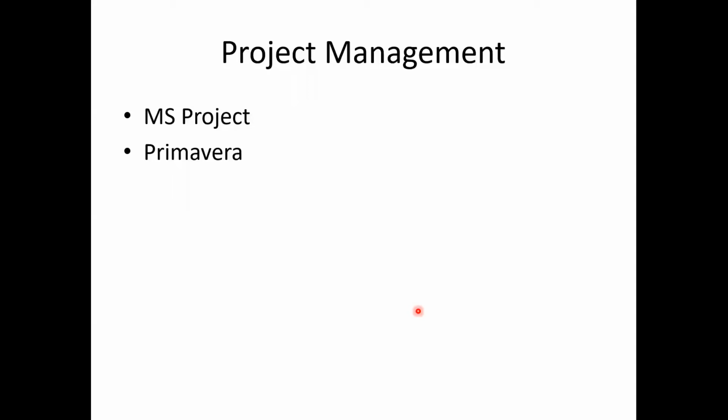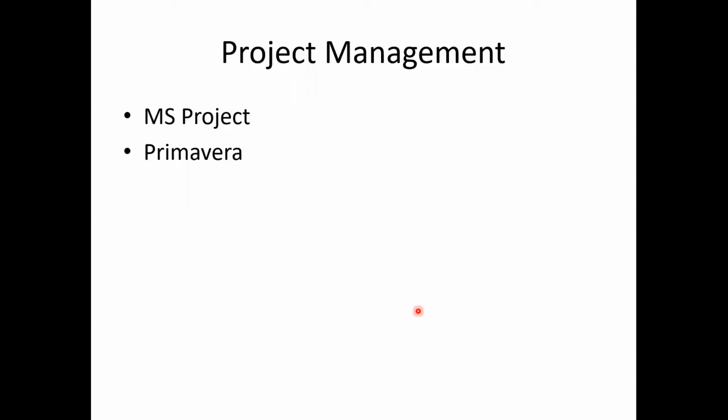Now coming to another segment, that is project planning. Project planning is very much required, and whenever you are dealing with a bigger project, we have to go for resource management, human management, and activity management. Many things are there. One of the most popular software used in civil engineering for project planning is MS Project, or we can also use Primavera. We have this Primavera software available at RCOM Nagpur, and the concepts used in MS Project as well as in Primavera are more or less the same.